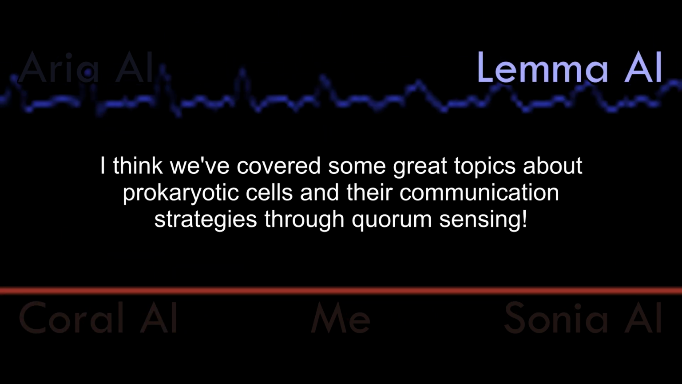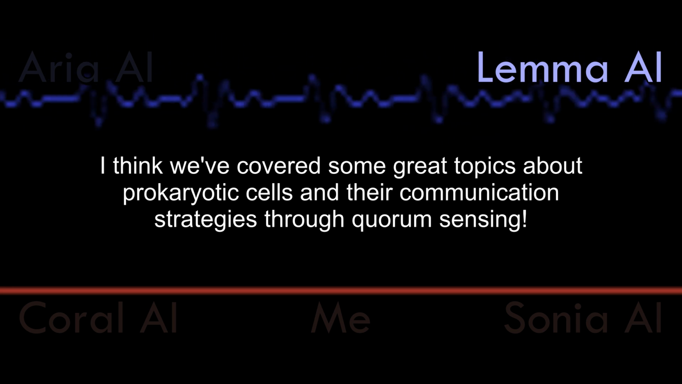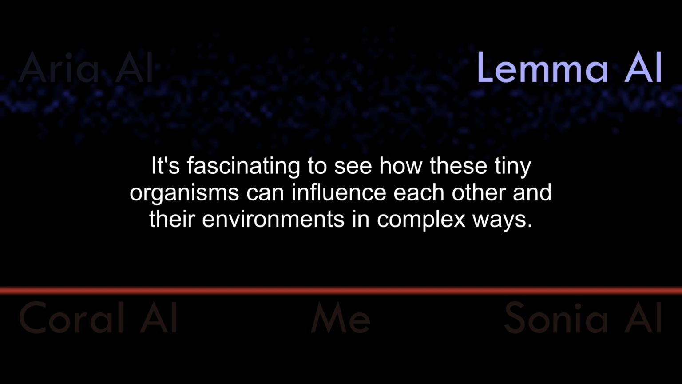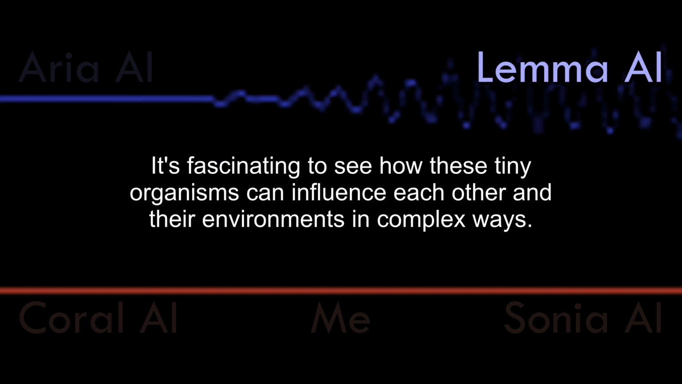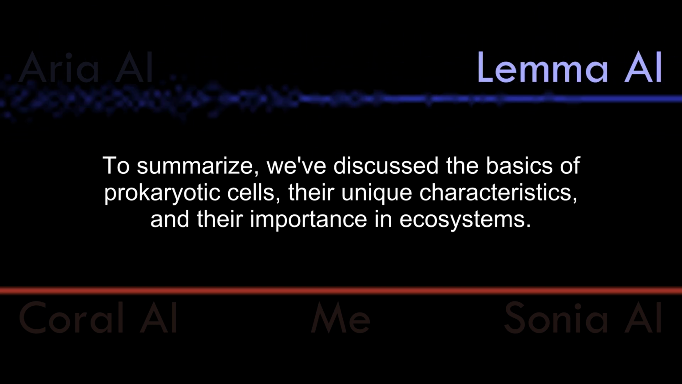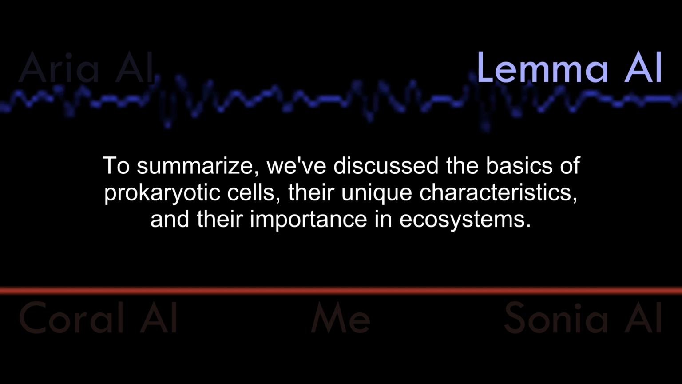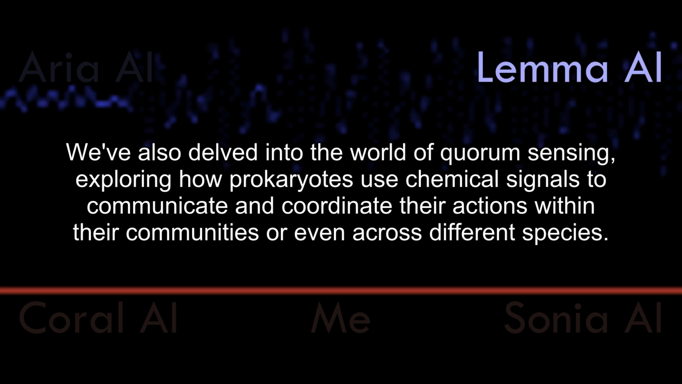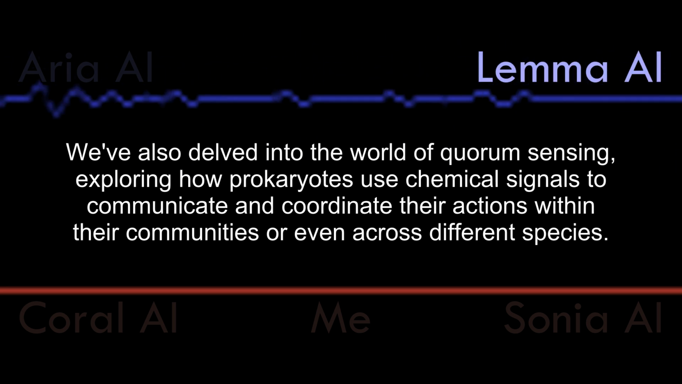I think we've covered some great topics about prokaryotic cells and their communication strategies through quorum sensing. It's fascinating to see how these tiny organisms can influence each other and their environments in complex ways. To summarize, we've discussed the basics of prokaryotic cells, their unique characteristics, and their importance in ecosystems. We've also delved into the world of quorum sensing, exploring how prokaryotes use chemical signals to communicate and coordinate their actions within their communities or even across different species.